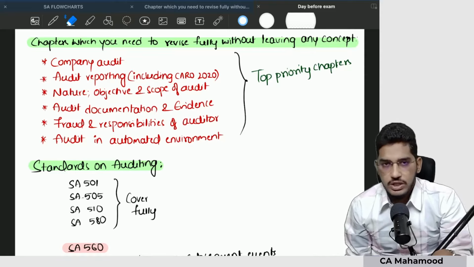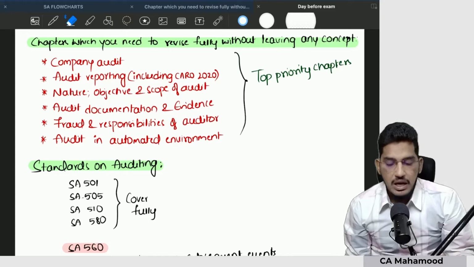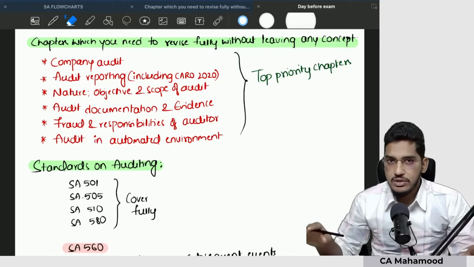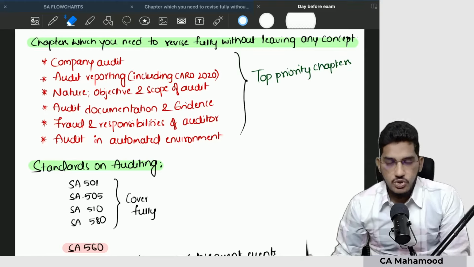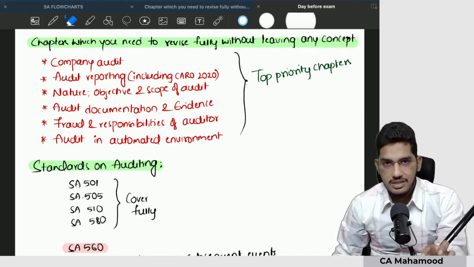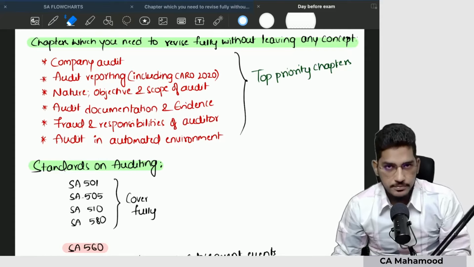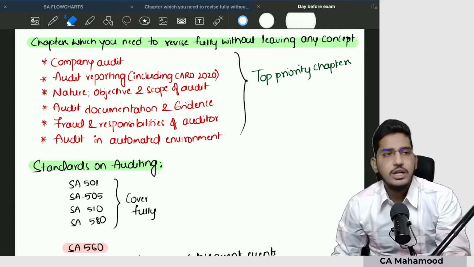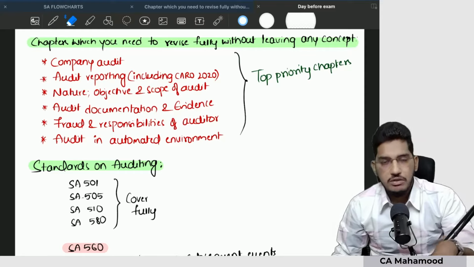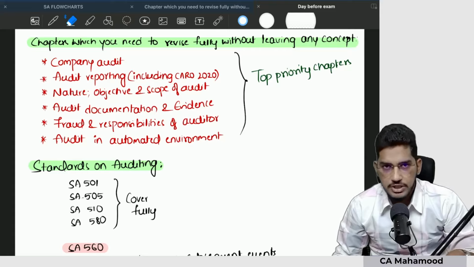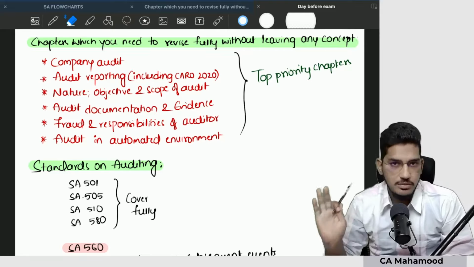But the majority of students will not get enough time for multiple revisions. Either they would have prepared the entire subject once, or at most they would have done only one revision. So for them, covering the entire syllabus on the day before the examination might not be a feasible option. If you have done multiple revisions, that is feasible for you. But if you have done only one level of preparation or revision, it might not be feasible to revise the entire syllabus.